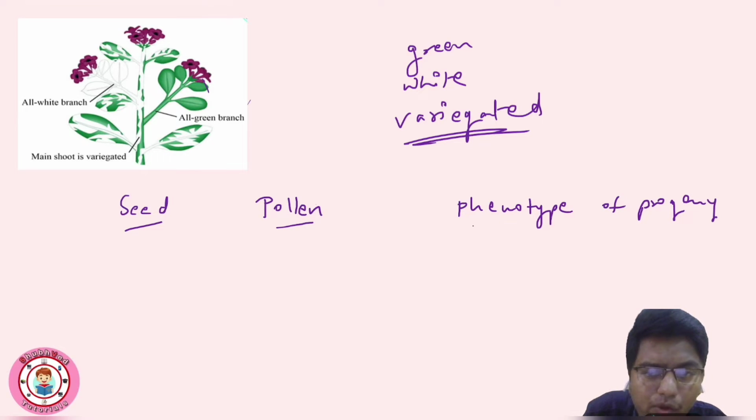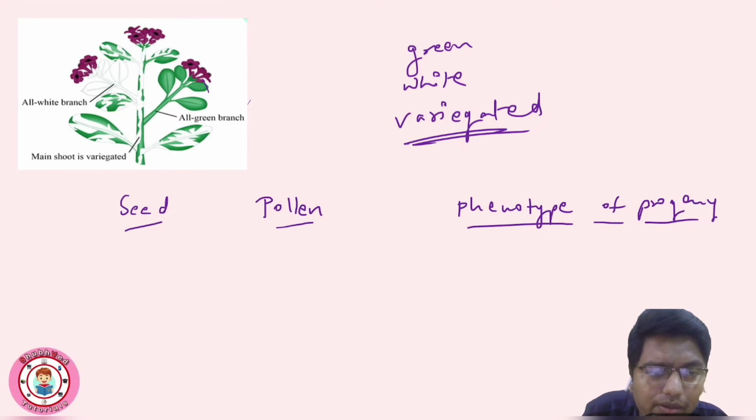So what he observed, the progeny phenotype was the same, the phenotype of the mother, or we can say seed. Okay, seed phenotype was there resembling the phenotype of the progeny. Okay, so this is maternal inheritance, means mother phenotype is seen in progeny phenotype.